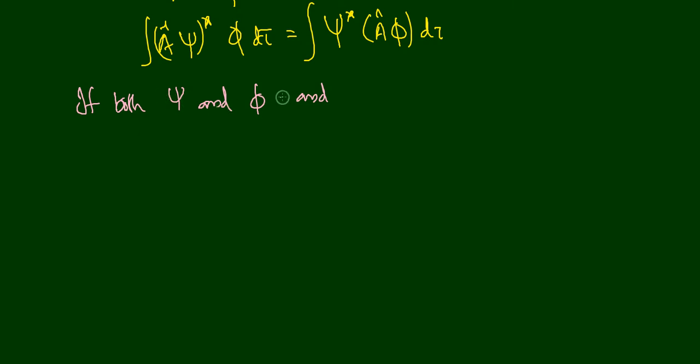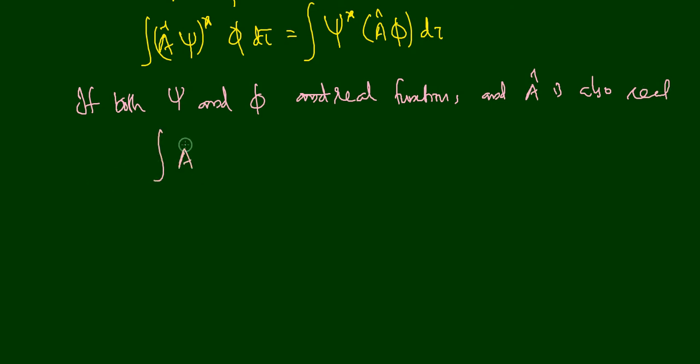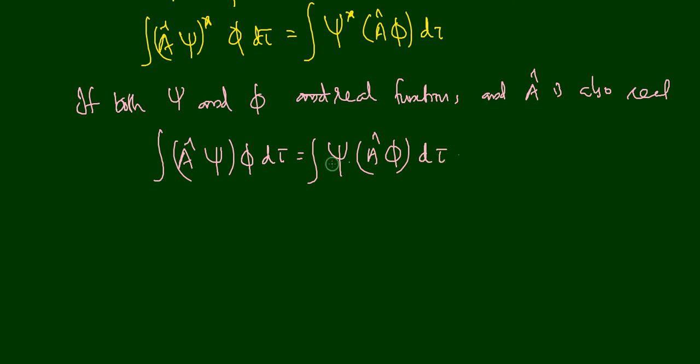If both psi and phi are real functions, and A cap is also real, if all of these are real, then you can write it like integral (A cap psi) phi d tau is equal to integral psi (A cap phi) d tau. So this is the case when A cap, psi and phi are all real.